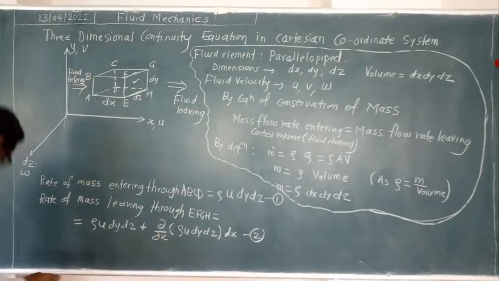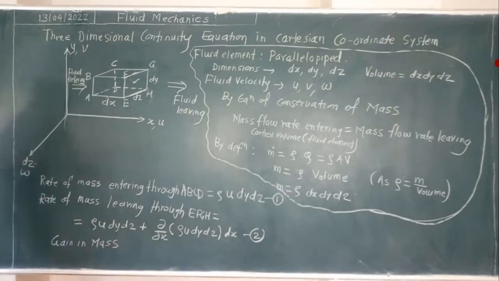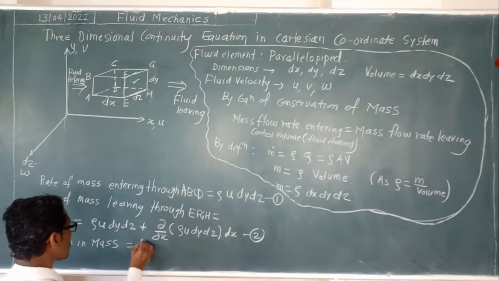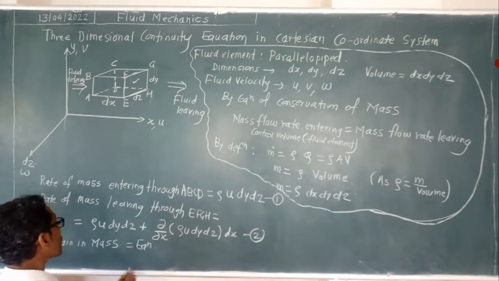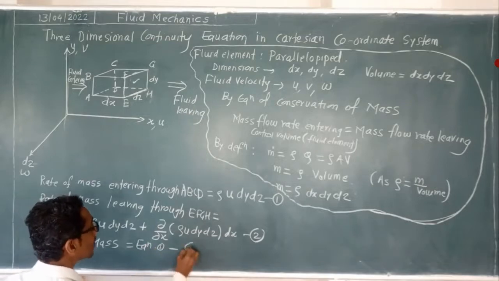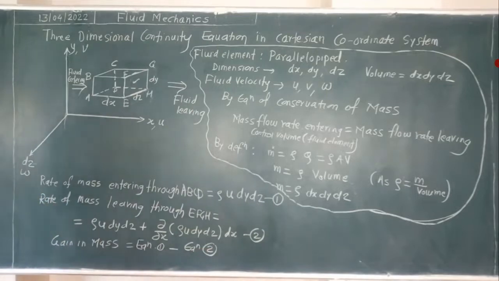So write down gain in mass. Gain means to obtain. That is equal to equation 1 minus equation 2.